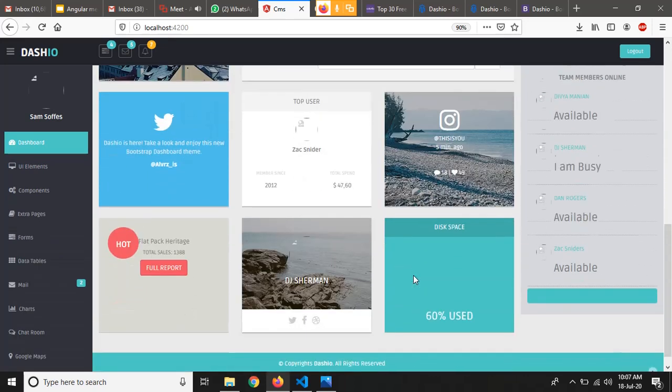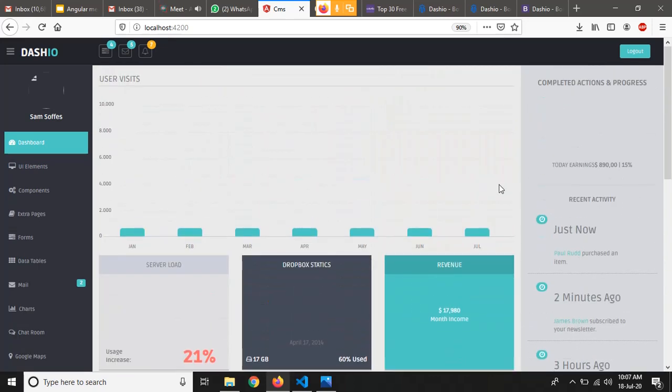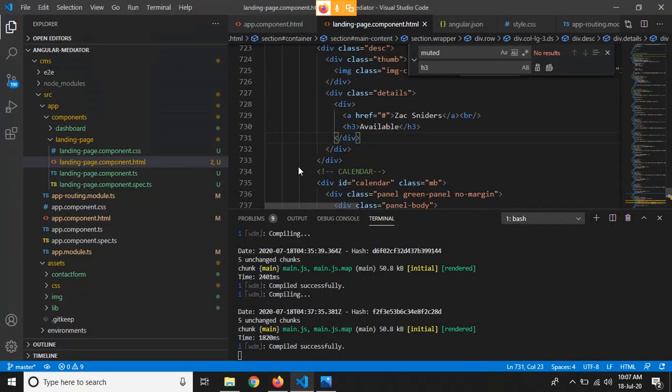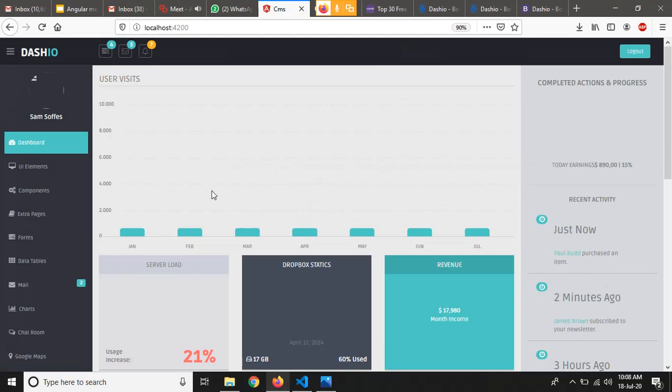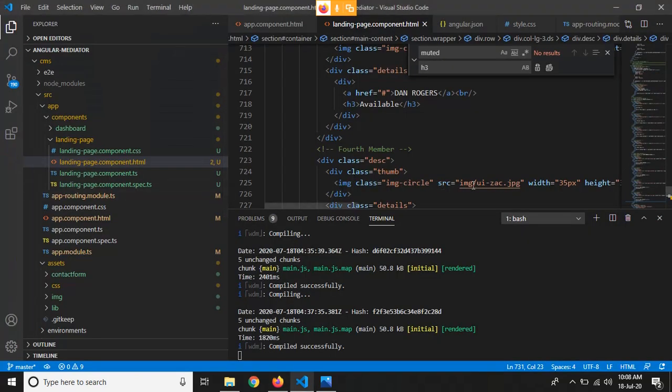It is because most of the images are not found, or the path which we have provided here is not absolute, so the application is not able to find these images. So let's provide a path for these images from assets img, so that the images will be available for the application.